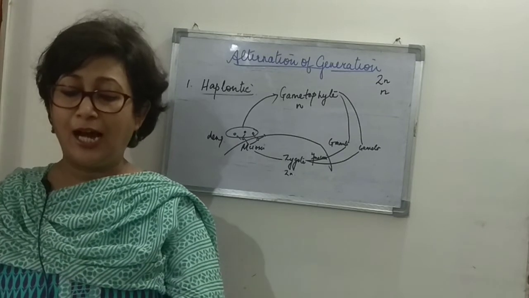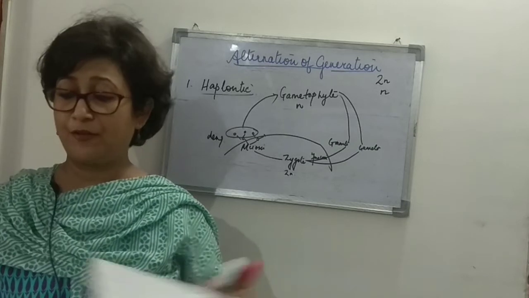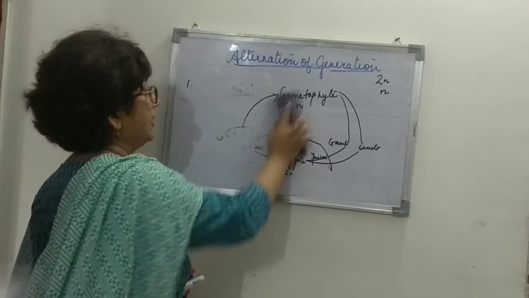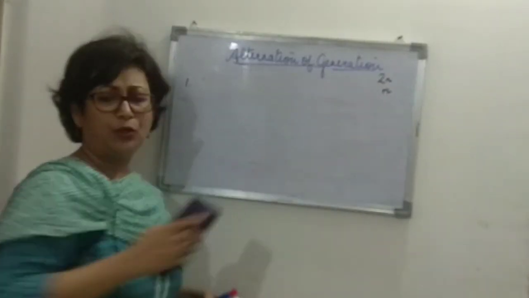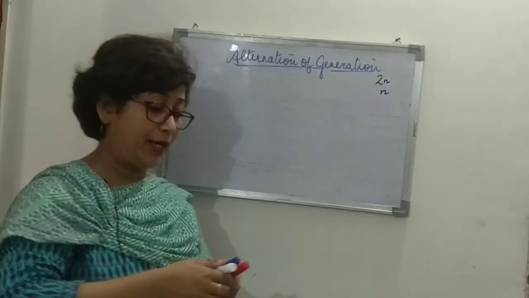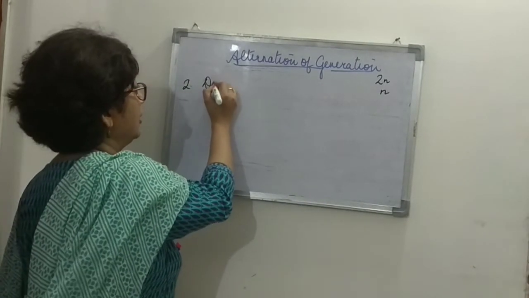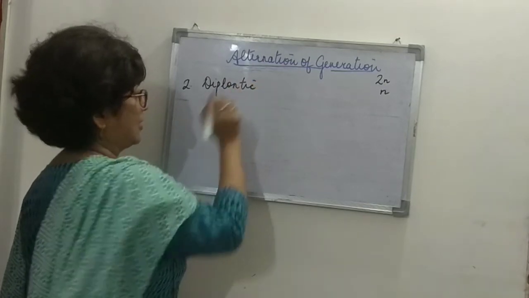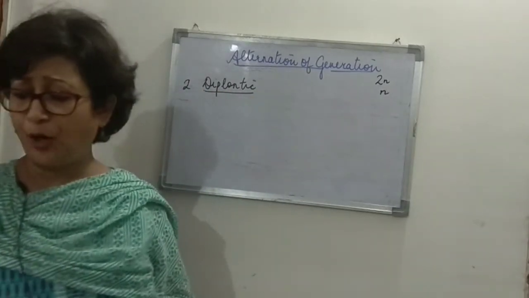So that's the haplontic life cycle, and now we move on to the next life cycle, which is called the diplontic life cycle. From the name itself, you can understand: I told you, take the first half of the name, DIP, diplontic means diploid. So the diploid phase of the life is more as compared to the haploid phase. So that's the diplontic life cycle.